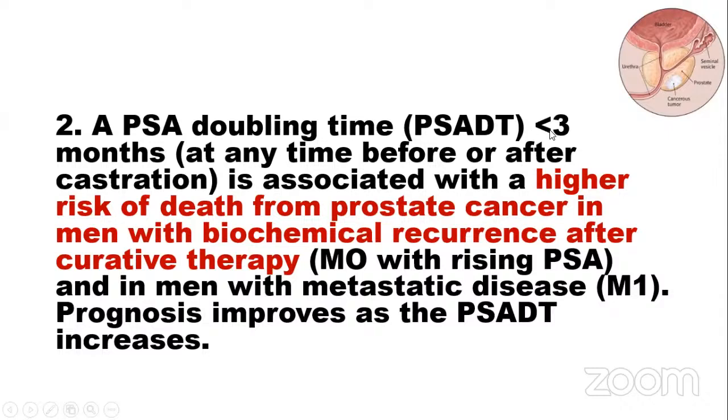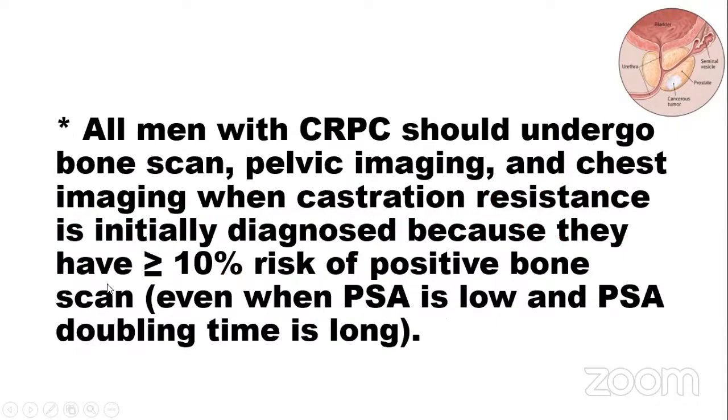PSA doubling time less than 3 months at any time before or after castration shows high risk of death from prostate cancer in men with biochemical recurrence after curative therapy, M0 with rising PSA, and in men with metastatic disease, M1. Prognosis improves as PSA response to anti-androgen therapy increases.